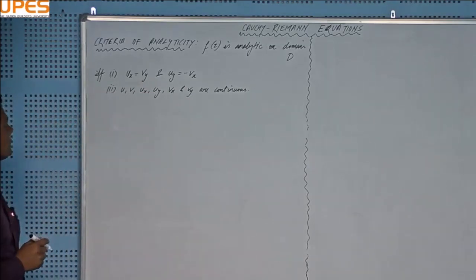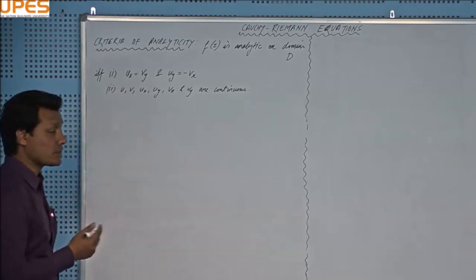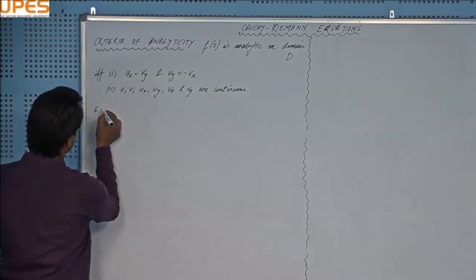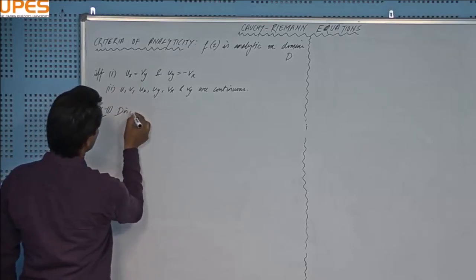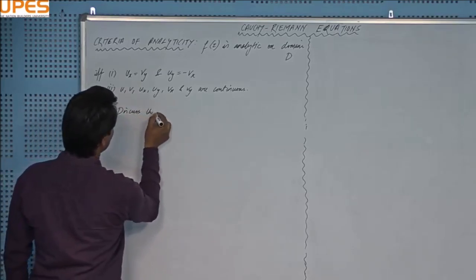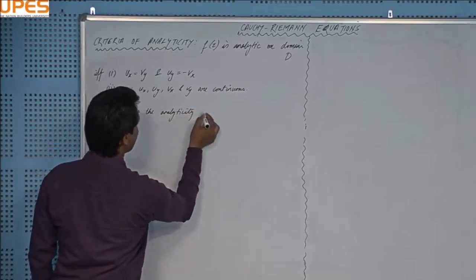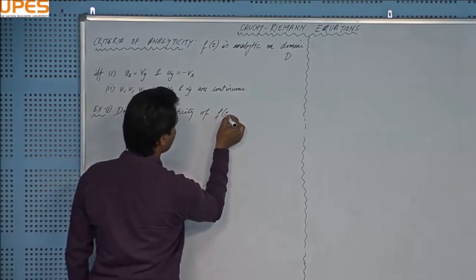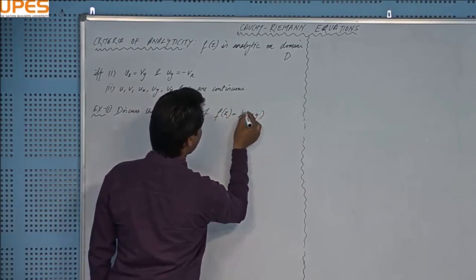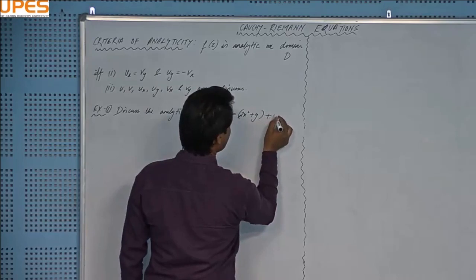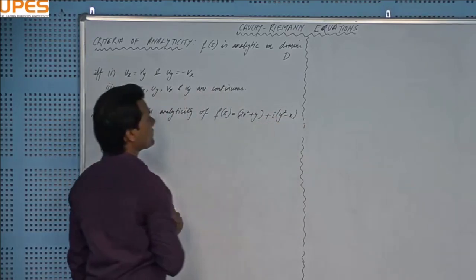So taking some more examples, I will take another example. Example number 1: discuss the analyticity of f(z) equal to 2x squared plus y plus i times (y squared minus x).